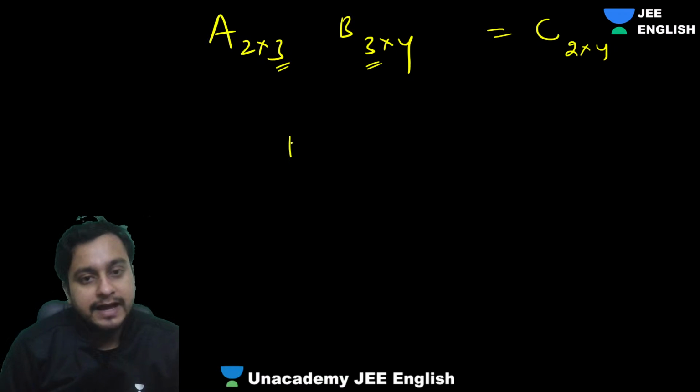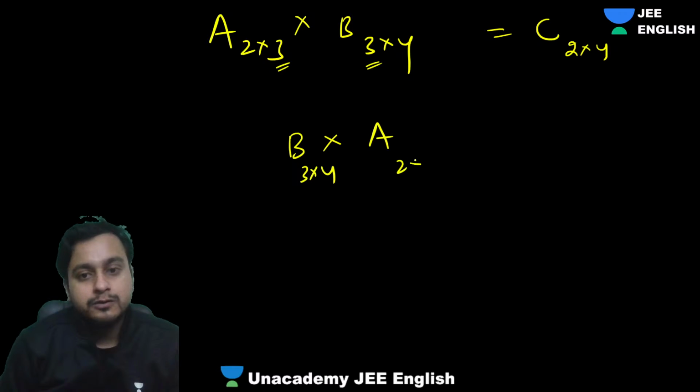But let's suppose I have got a matrix B cross A now, will that be possible? 3 cross 4 and this is 2 cross 3. So, guys, this implies B cross A is not defined. It will be not defined, right?